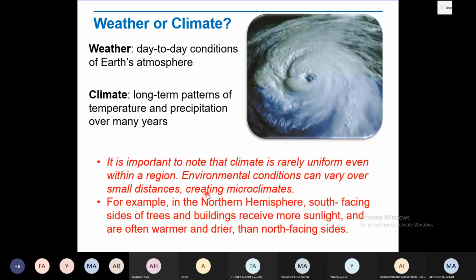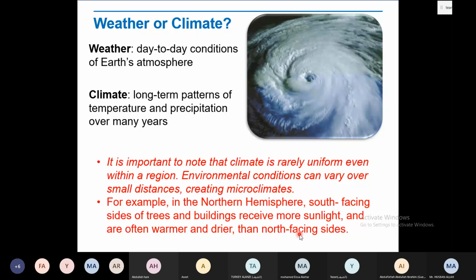Like for example, the example of a microclimate is, if you take the northern hemisphere, in the northern hemisphere, the south facing side of the trees and buildings receive what? Receive more sunlight, and the other side is often warmer and drier than the north facing side.